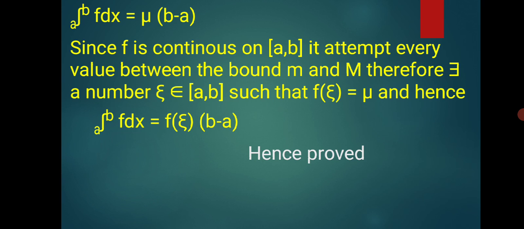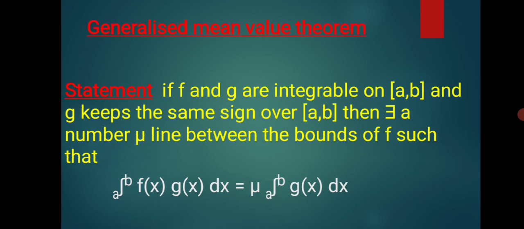So friends, let's move towards our second theorem, that is the generalized mean value theorem. The statement of this theorem is: if f and g are integrable on the closed interval [a, b] and g keeps the same sign over the closed interval [a, b], then there exists a number mu lying between the bounds of f such that the integration of f of x times g of x between the limits a to b is equal to mu times the integration of g of x between the limits a to b.